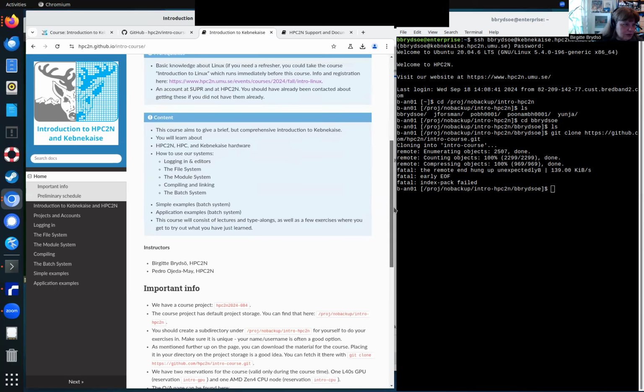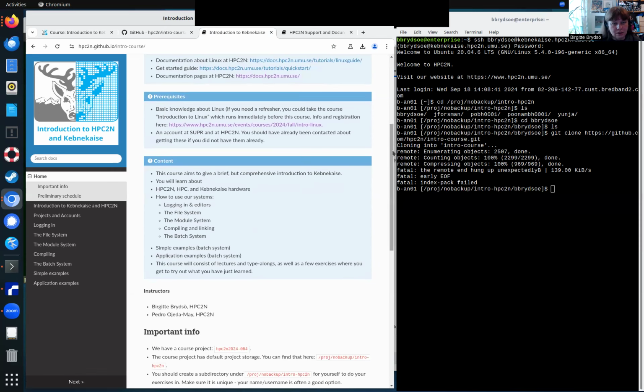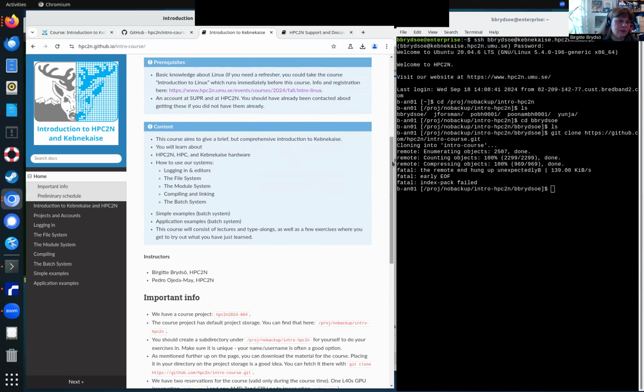The prerequisites: you should have a basic knowledge about Linux. You can look at this Linux documentation otherwise. And soonish I will get the recordings up on HPC2N's YouTube channel from the Linux course we had just before this. So you can look at that otherwise, but I'm for now going to assume that you know something about Linux. It's not going to be a lot that you need to know, but a little bit. Another prerequisite, you need accounts at Super and at HPC2N. I have already contacted you about this, so that should be fine.